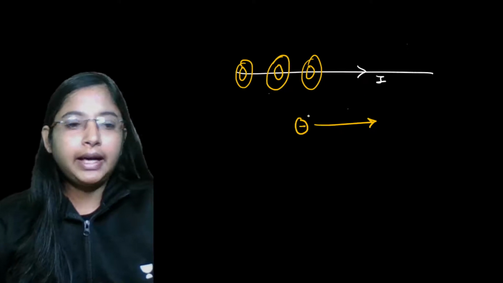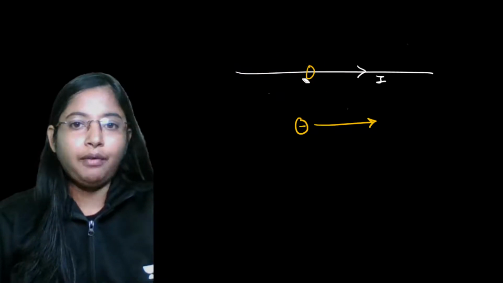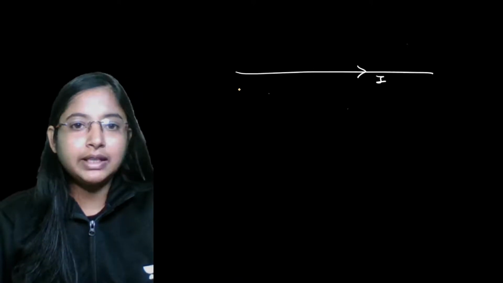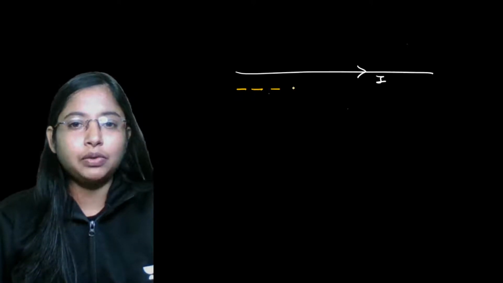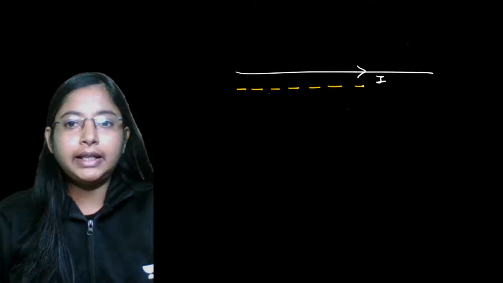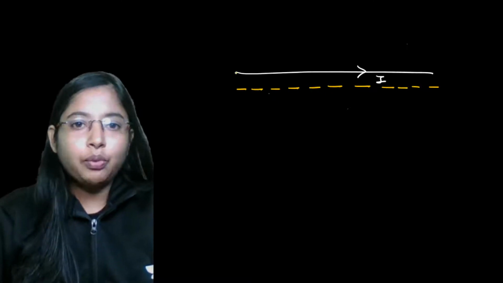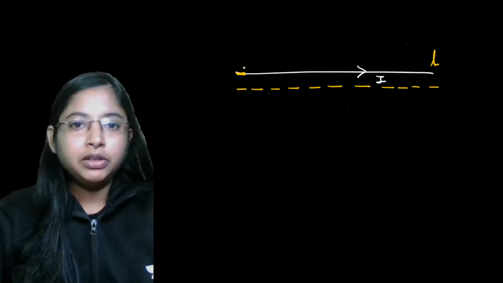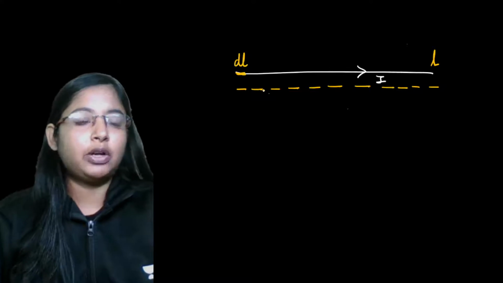So this entire length of the wire that we have, we can divide it into small elements. This entire wire is made out of small elements. You take one small part over here. Let's say this entire length is L. The small length over here, I can call it dL.